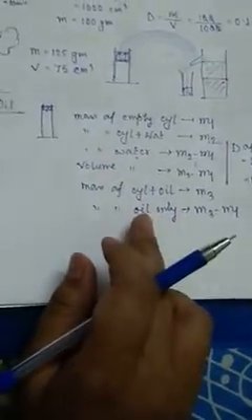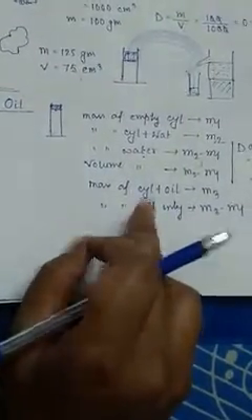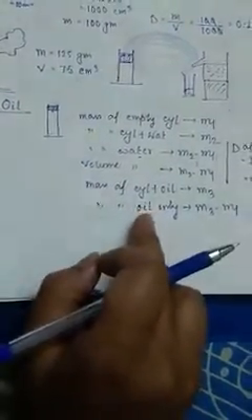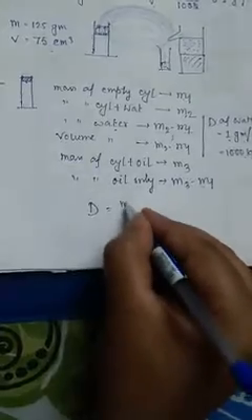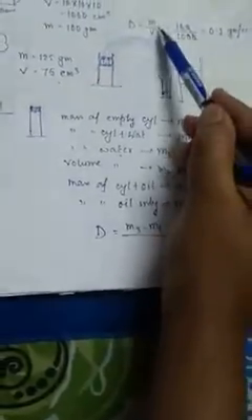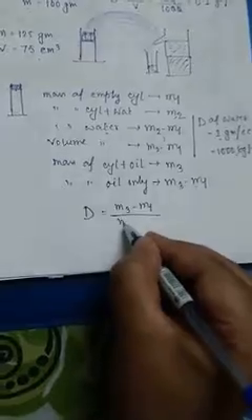Now this cylinder is filled with this oil, so the volume of the cylinder must be equal to the volume of the oil. So what will be the density? Density will be the mass of the oil by the volume of the oil. This is the formula. What is the volume of the oil? That is the volume of the cylinder, that is m2 minus m1. So this is the formula.